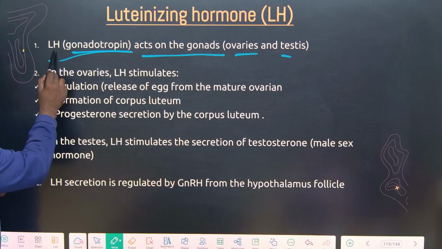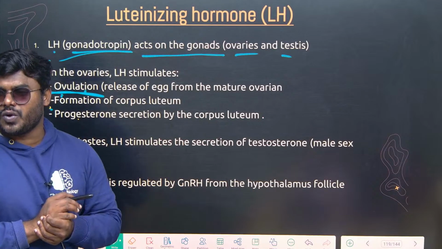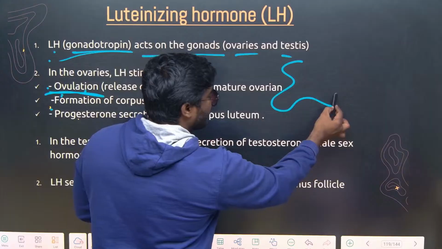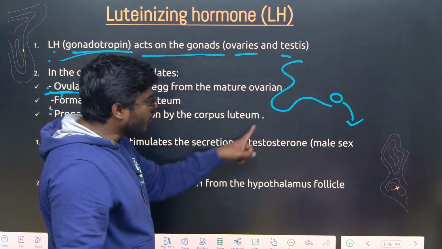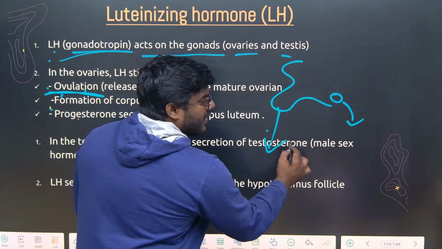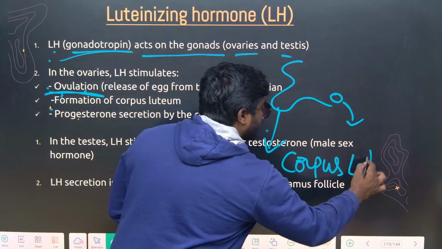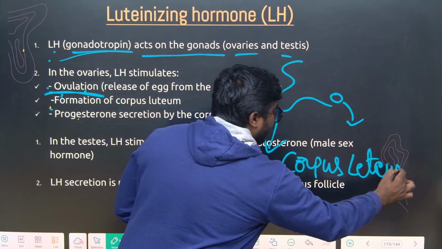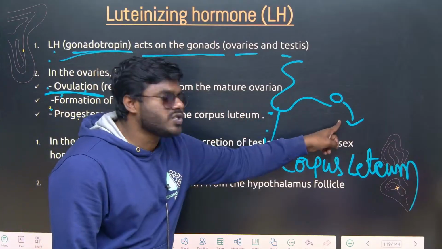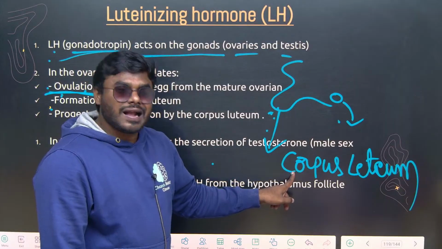This LH, in case of a female, is involved in the process of ovulation. Ovulation means what? Releasing of egg. So this is the ovary. From the ovary there is a release of egg. Now what happened to this remaining portion? Very good. This entire portion can be converted into corpus luteum. Correct? Once the ovary becomes mature, there is a release of egg. The remaining entire part differentiates into corpus luteum.